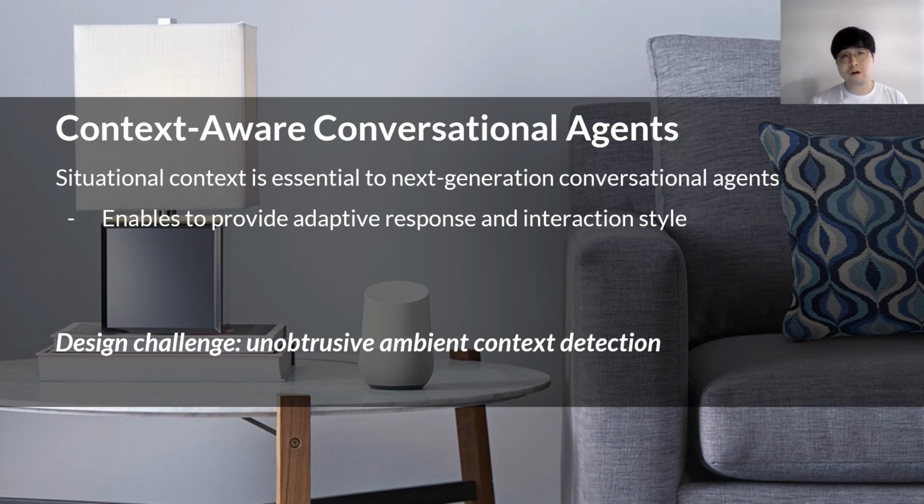For example, when a user asks to check her messages, the agents can hide private information when others are around and only reveal message contents when the user is alone. However, detecting ambient context without disrupting users' interaction is quite challenging.